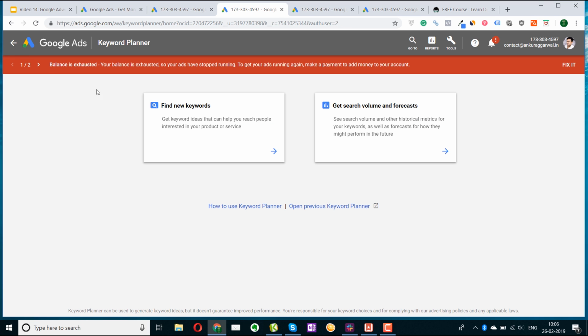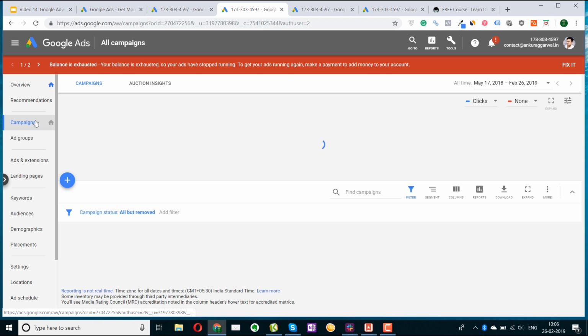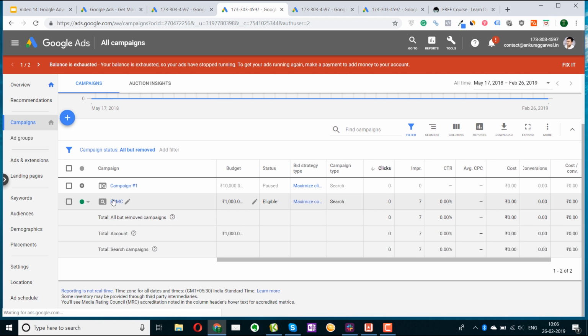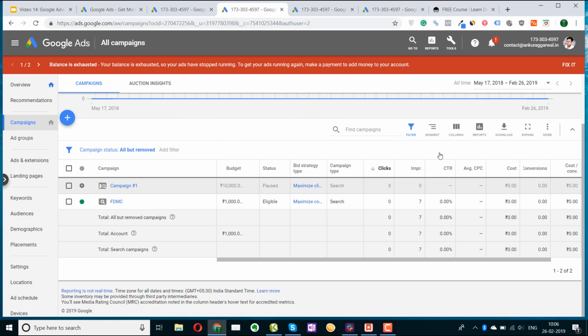So let's go back to our campaign level. I'll show you the campaign that we have created for example purposes. So I created this FDMC campaign. You can also edit the name here by clicking here, or you can create a new campaign by clicking here, new campaign. You can also load the settings of an existing campaign if you have created one, or you can directly go to a new campaign. You can also change this dashboard by clicking here on the columns, all the columns that you want, the segment and the report.